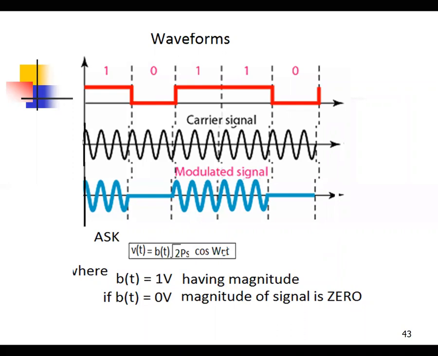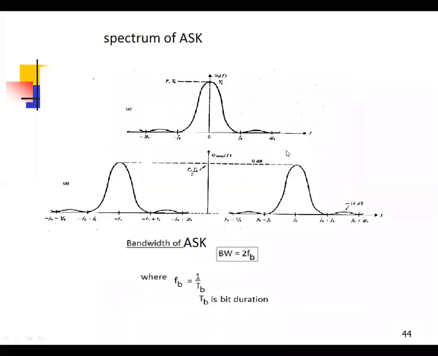Level high is there, B of T signal is 1. Level low is there, B of T signal is 0. So B of T is called the magnitude of the signal only. That is multiplied with the carrier, root 2 PS cos omega CT. Now these are the waveforms of ASK.